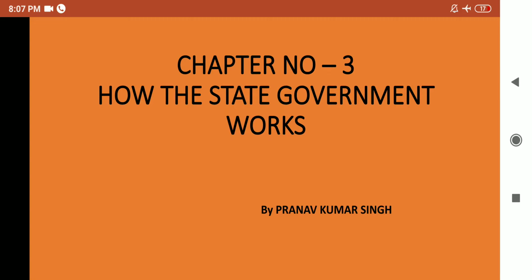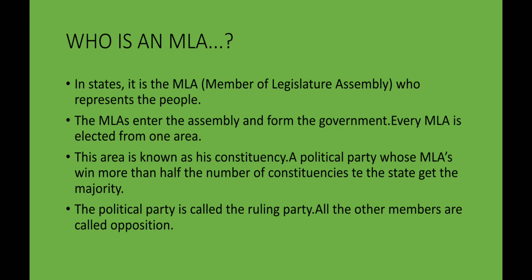Hello dear students, today we will be starting chapter number 3 of civics, that is how the state government works. As you all know, there are three types of government. First one is the central government which rules all over the country. Second is the state government which rules specific states. And third one is the local government or the village panchayat, okay, which rules in the villages. So let's get to our first topic.